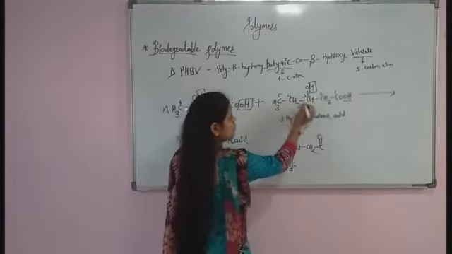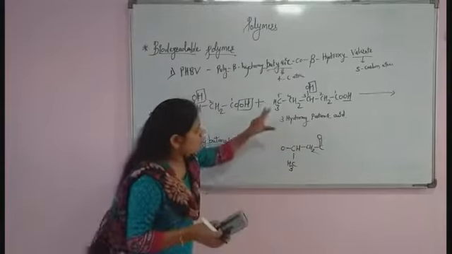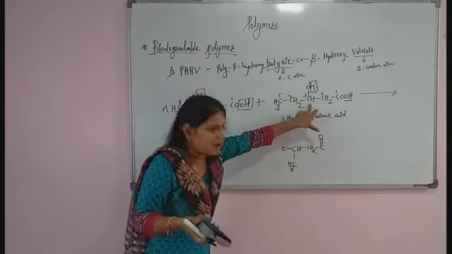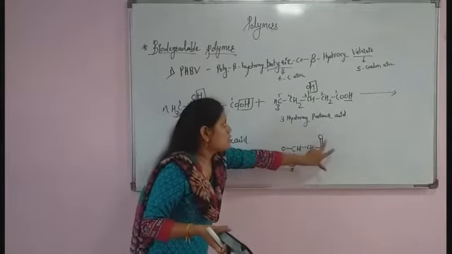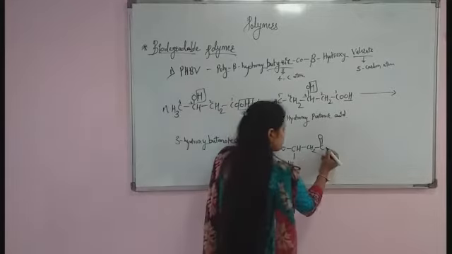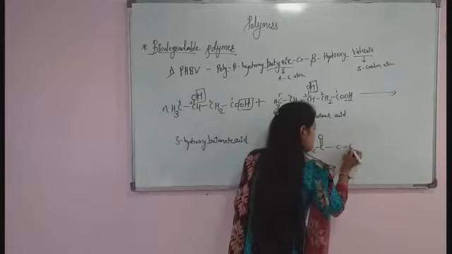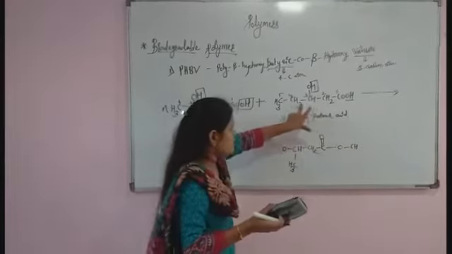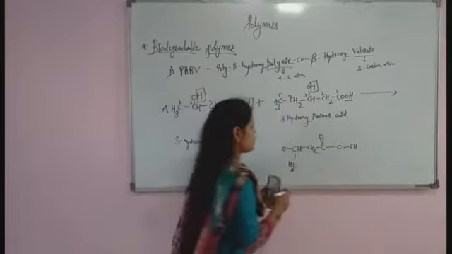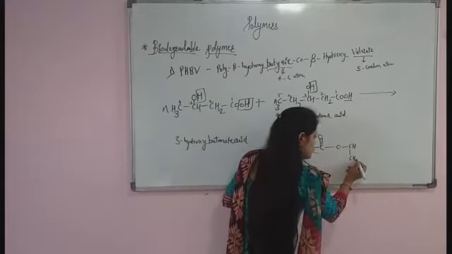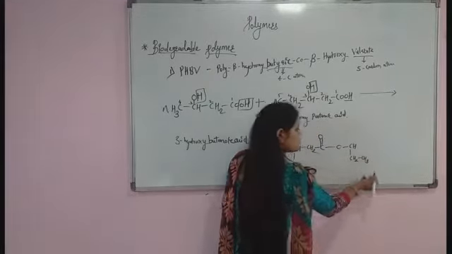This whole group will be shifted behind that carbon atom. So there is a formation of C double bond O, which is attached to the CH, and this CH has a CH2, CH3 group. So there is a formation of CH2, CH3 here.